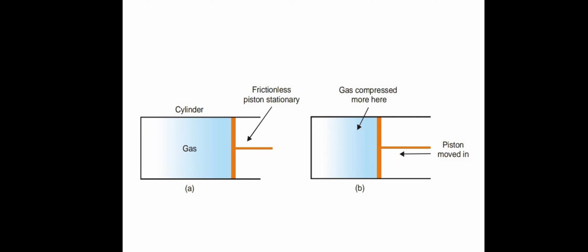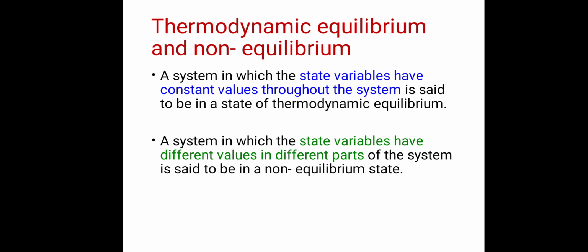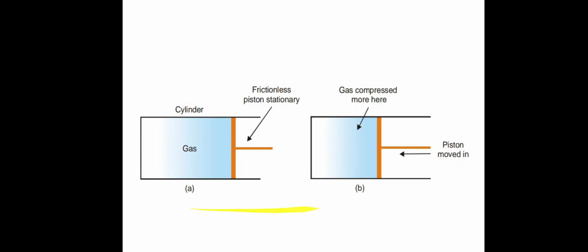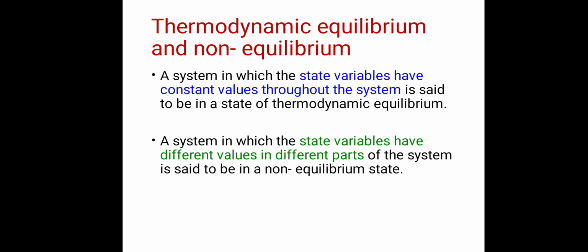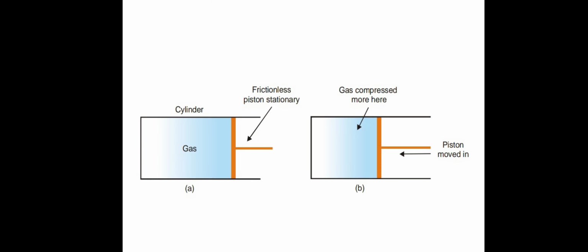So the pressures are different. At this point pressure is different, and at this position pressure is different. So the state variables have different values in different parts of the system, and it is said to be in a non-equilibrium state. These two figures clarify the concept of equilibrium and non-equilibrium thermodynamic state.